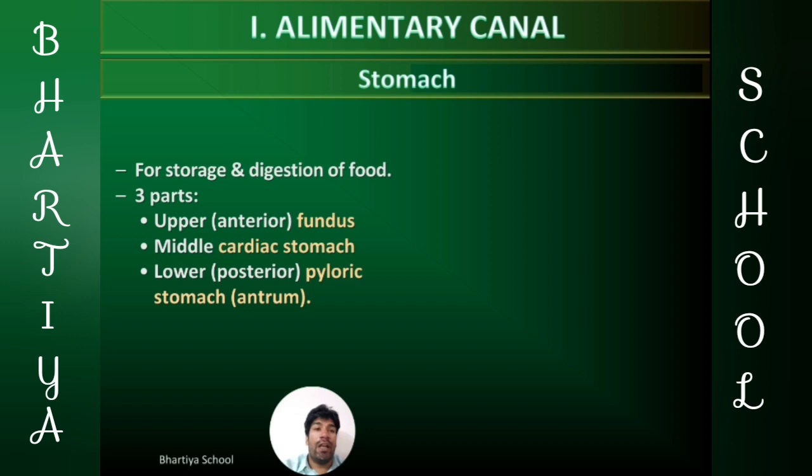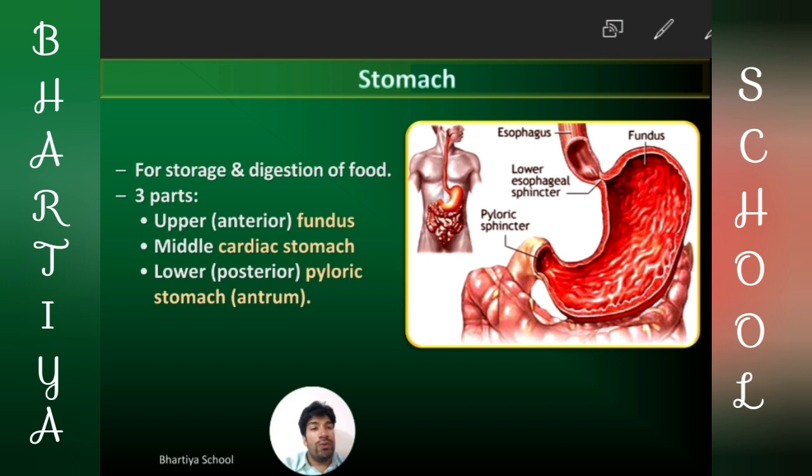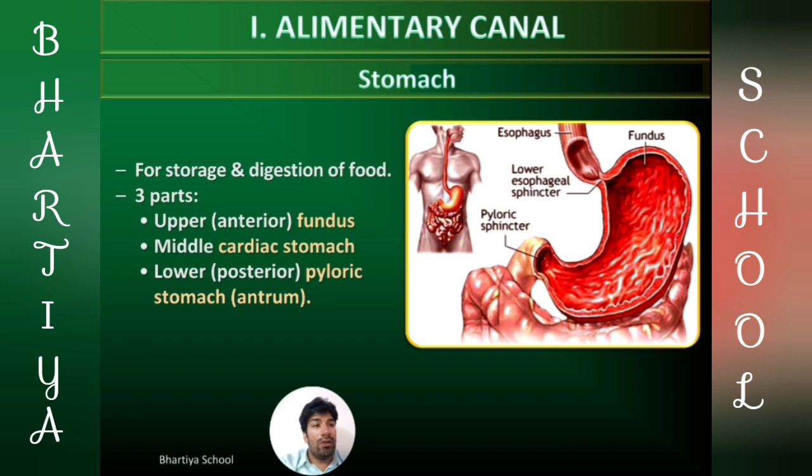Next part of the alimentary canal is the stomach. Stomach is used for storage of food, and it has three parts. The upper part is called fundus, the middle part is called cardiac stomach, and the lower part is called pyloric stomach. The esophagus opens into the stomach and is guarded by a sphincter known as the esophageal sphincter, and the lower part, the pyloric stomach, opens into the C-shaped tube, the duodenum, and it is guarded by a sphincter.